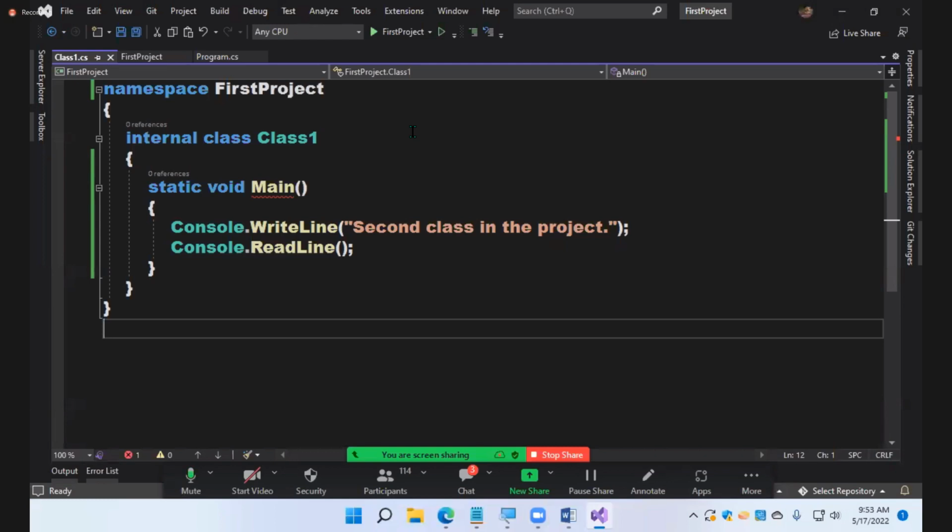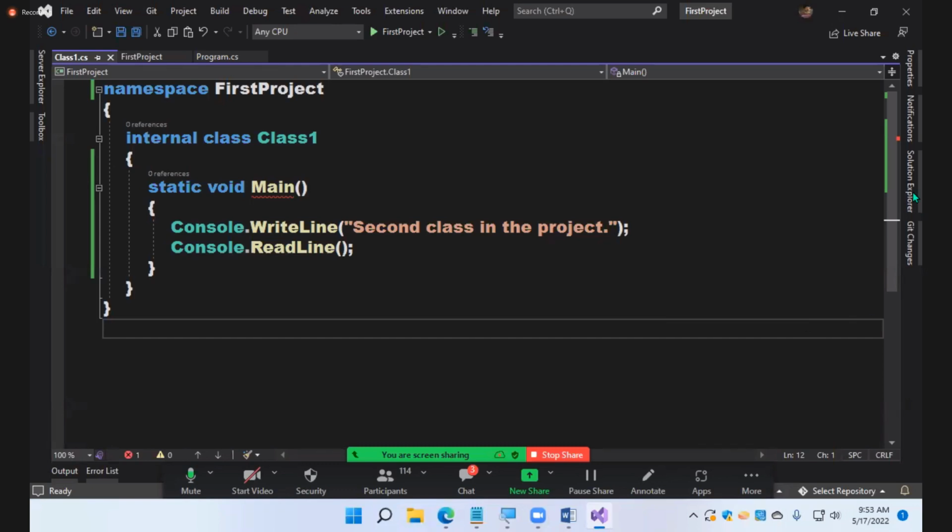So let us tell Visual Studio where to start from. If I tell Visual Studio where to start from, without any confusion, Visual Studio starts from that place. Okay, how can you tell that, sir? How can we tell that?